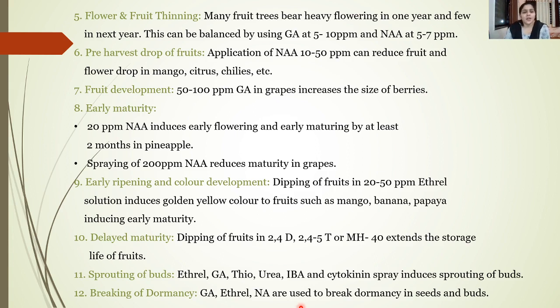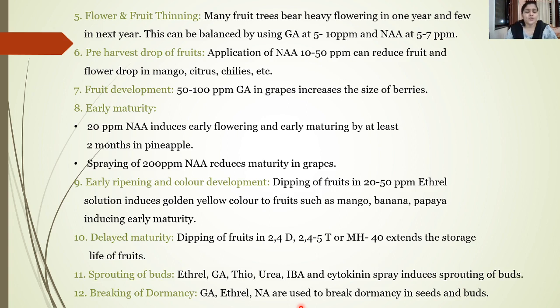Then flowering and fruit thinning can also be attained with the help of growth regulators. Many fruit trees bear heavy flowering in 1 year and few flowers in the next year. This can be balanced properly if we use gibberellic acid at the rate of 5 to 10 ppm and NAA at a rate of 5 to 7 ppm, so that the flowers and fruits will be balanced each year.